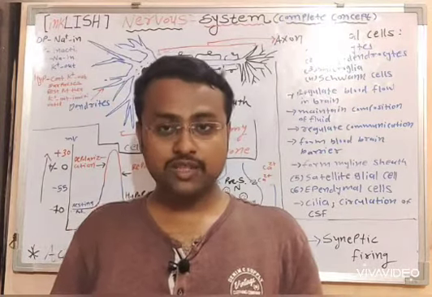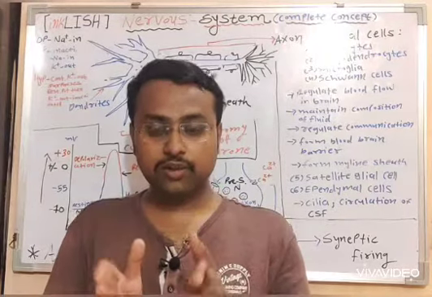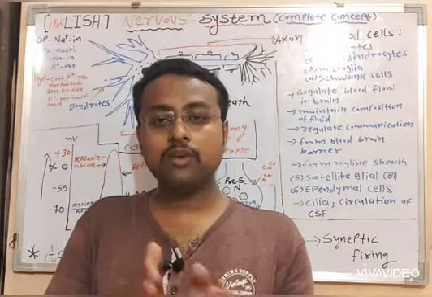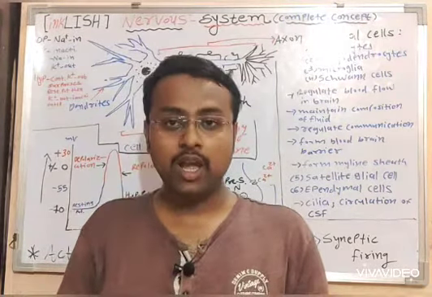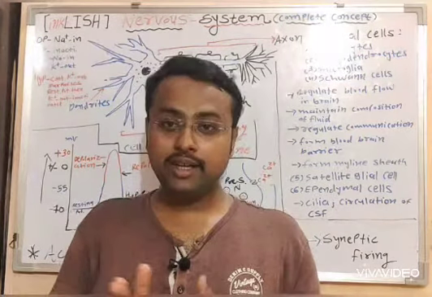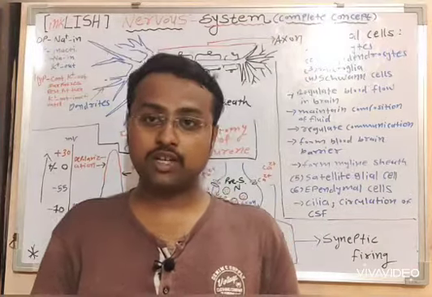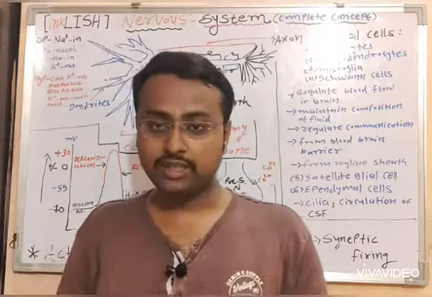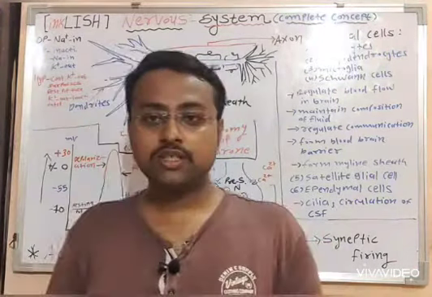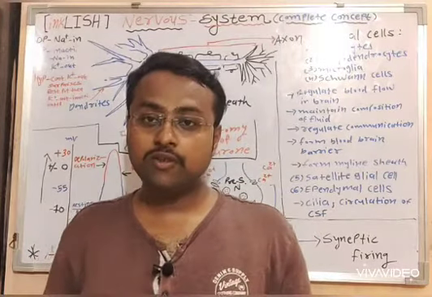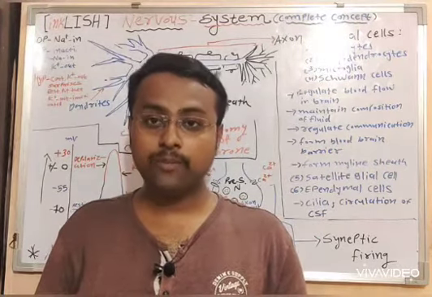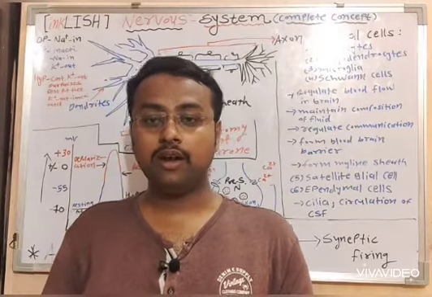So the role of cerebrospinal fluid is very important, and that is regulated. The constituents of the cerebrospinal fluid is regulated by the astrocyte. Apart from these functions, the one major function of astrocyte is to form the blood-brain barrier.